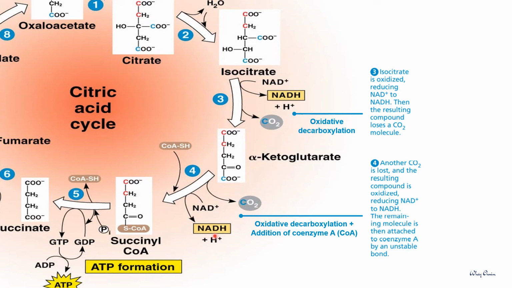And now the oxidized substrate is attached to one coenzyme A through an unstable chemical bond and forms succinyl-CoA. Succinyl-CoA is a 4-carbon molecule that contains high energy.